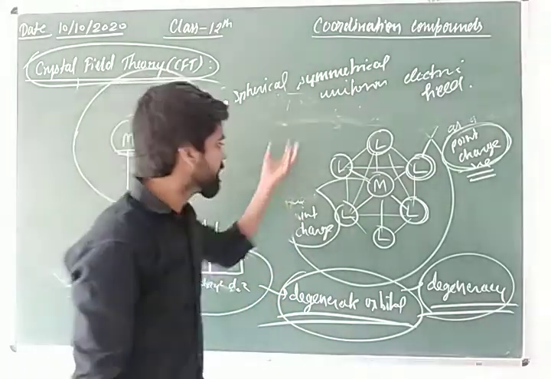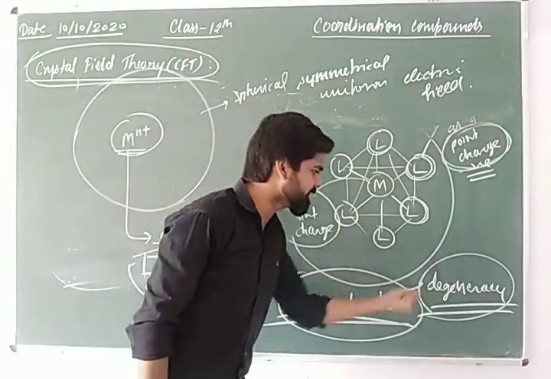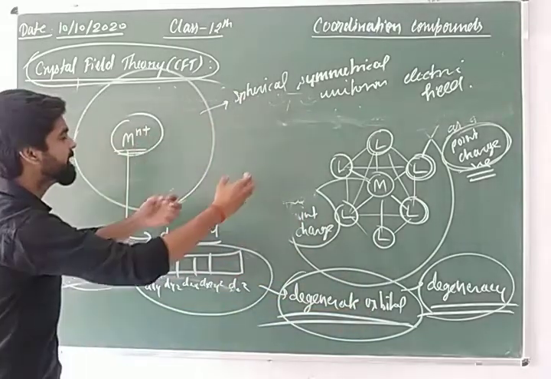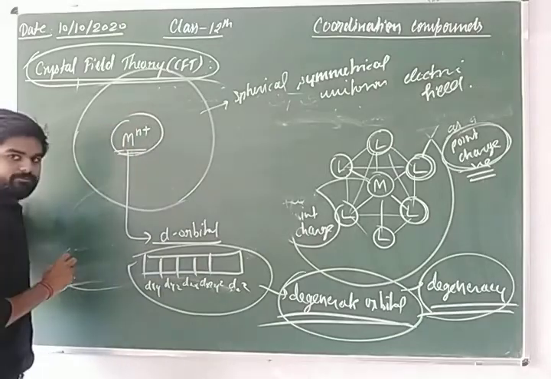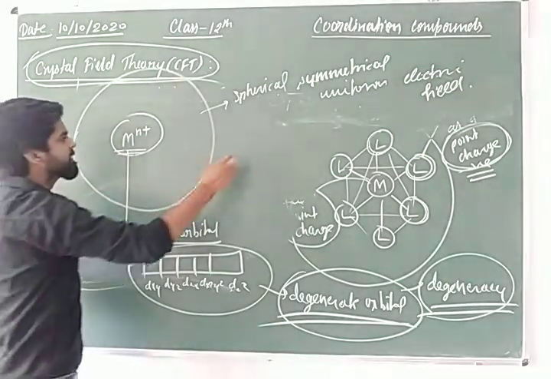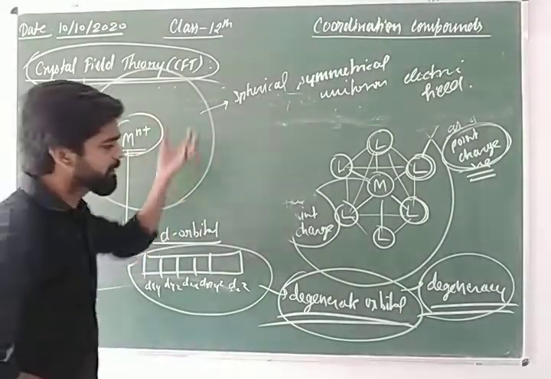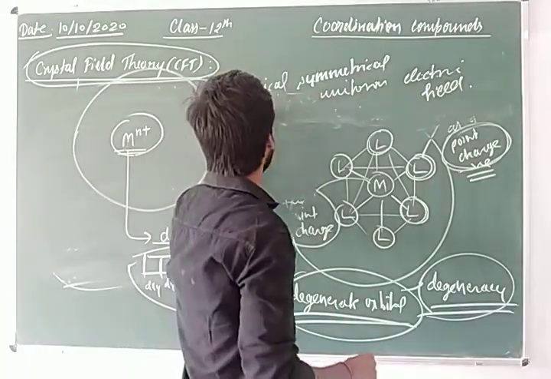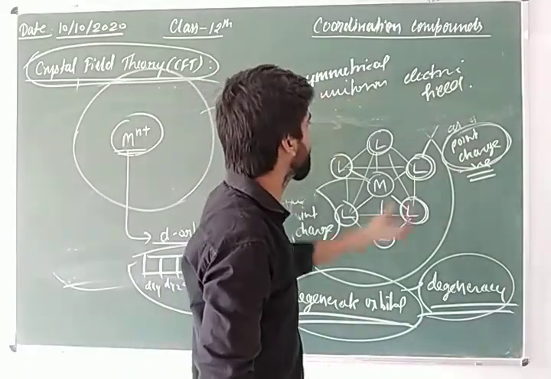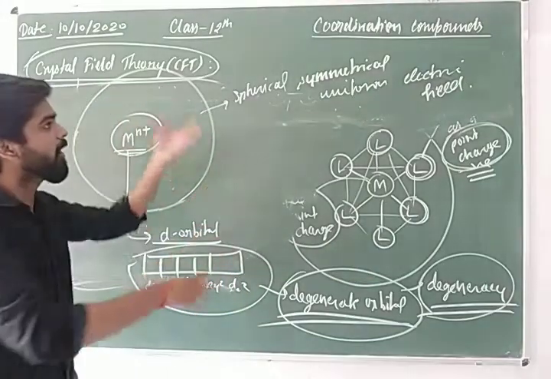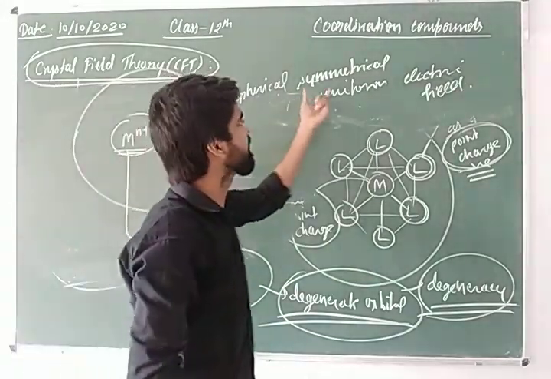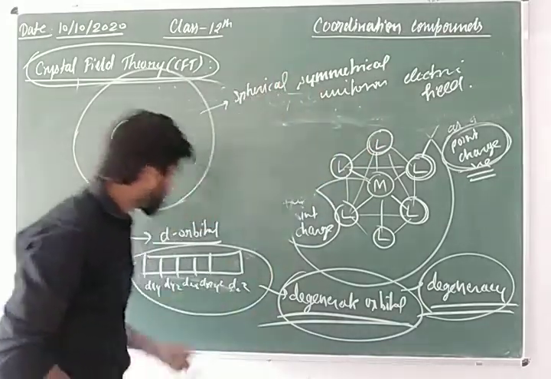That's why the uniformity, or degeneracy, is disturbed when the ligands get attached to the metal ion. The spherical, symmetrical, uniform electric field is disturbed, and that unsymmetrical electric field splits the d orbitals.